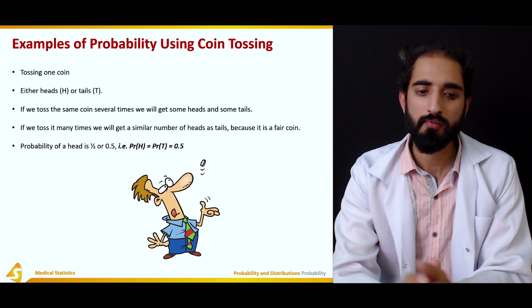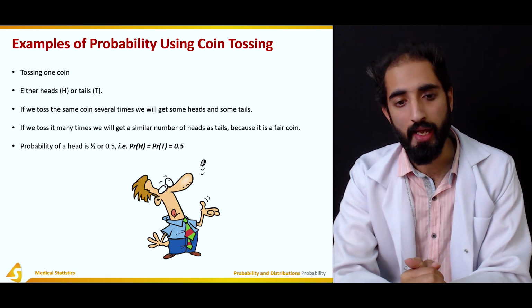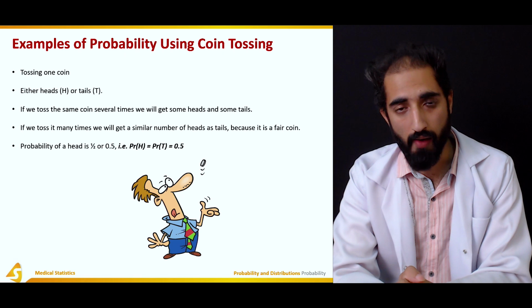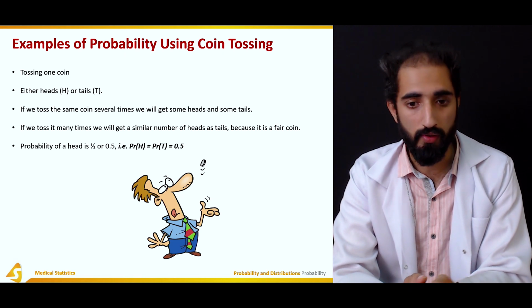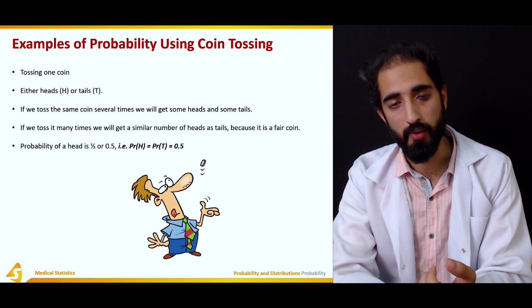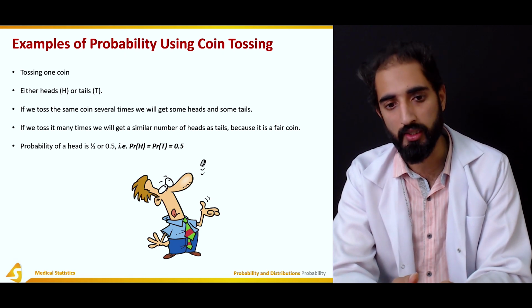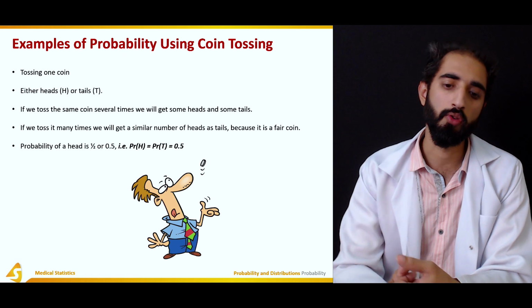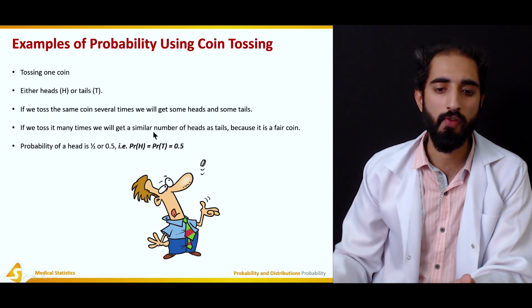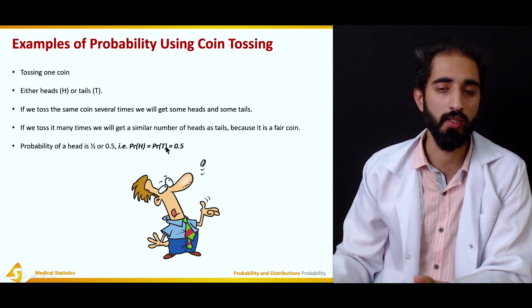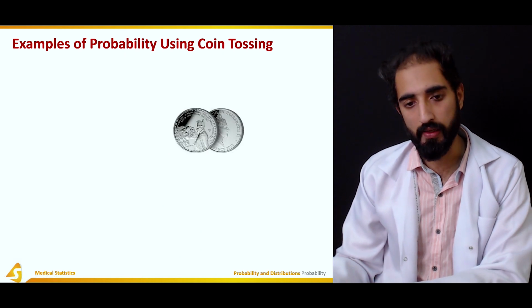The probability of heads is 1 by 2. There's a 50% chance that heads would turn up, and a 50% chance that tails would turn up. So the probability is 0.5 for both heads and tails.